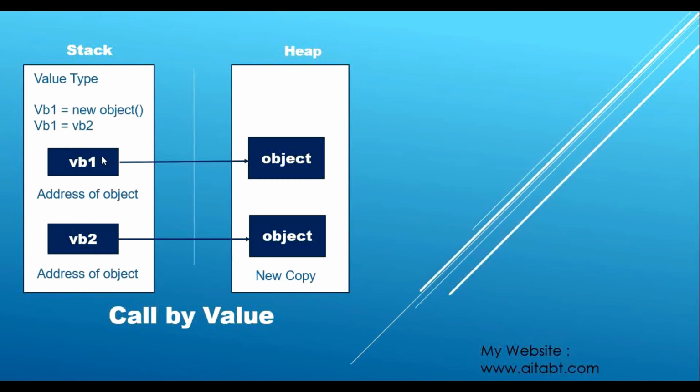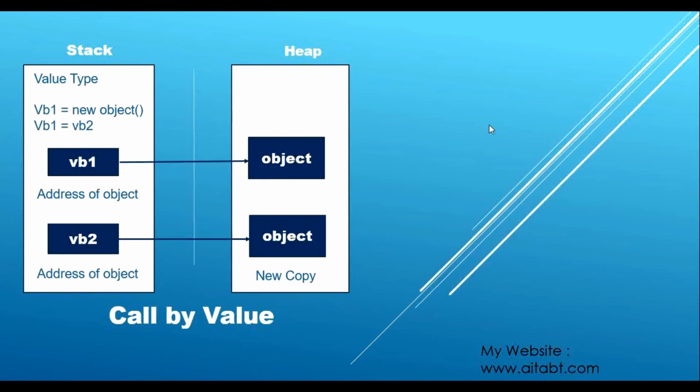So now VB1 is pointing to one object, and VB2 is pointing to a separate copy. Whatever operation you perform on this object will not affect that VB2, and vice versa.